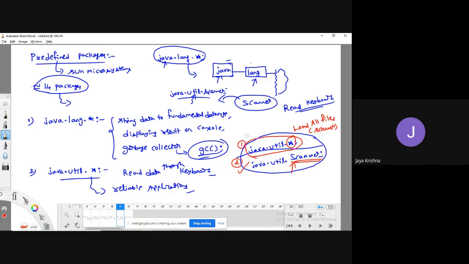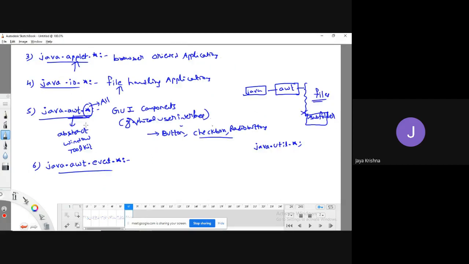The first way will yield the correct output, but it is not an efficient program. So try to load the classes which you require; specifically, you need to mention them. Okay, fine. Like that we need to write.